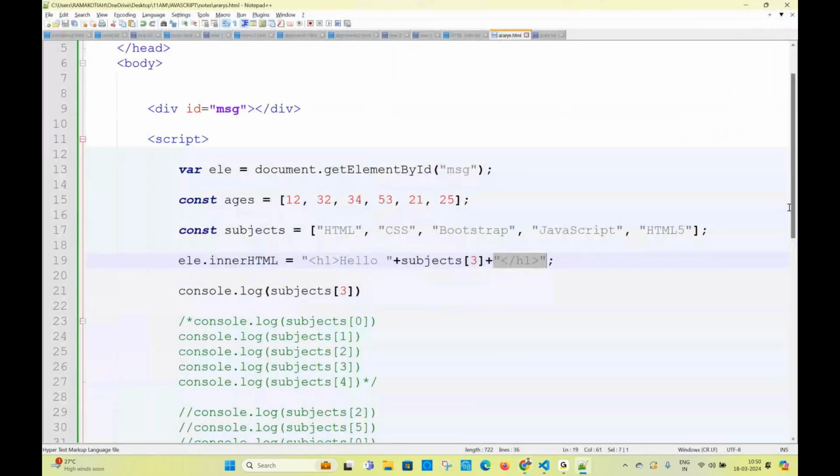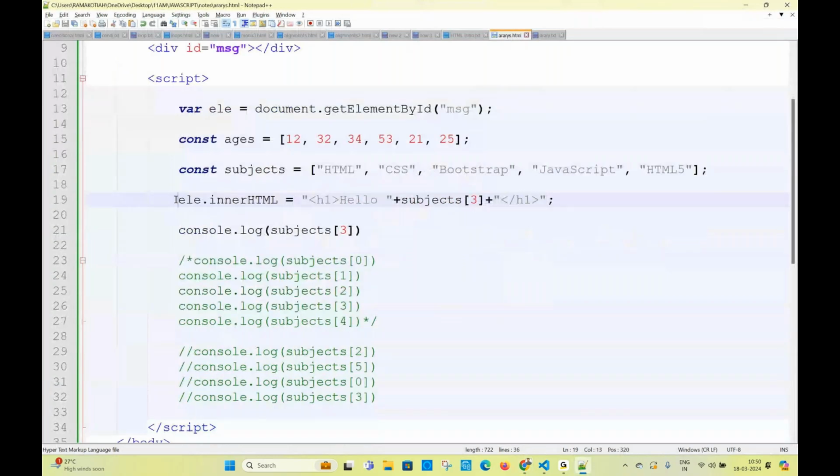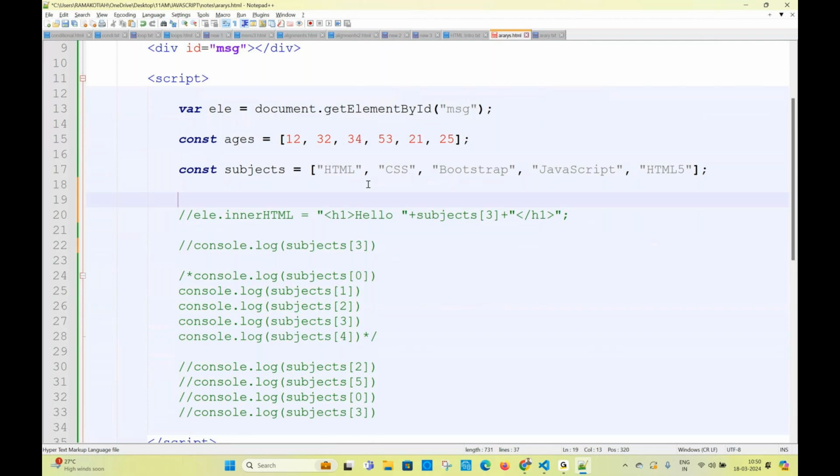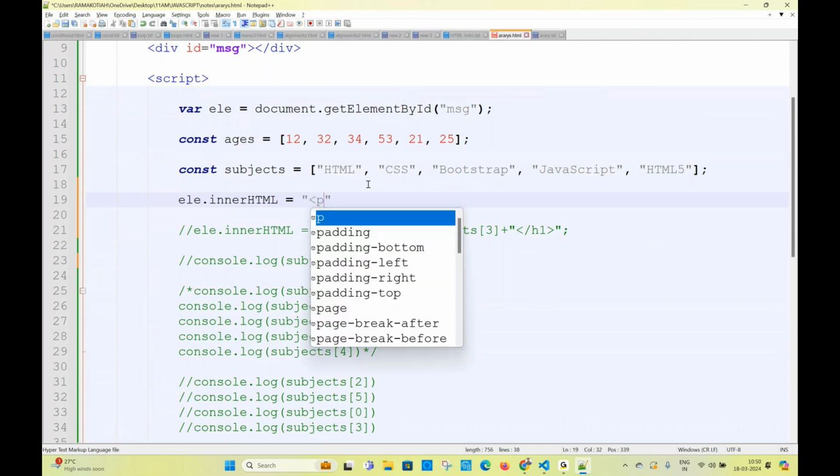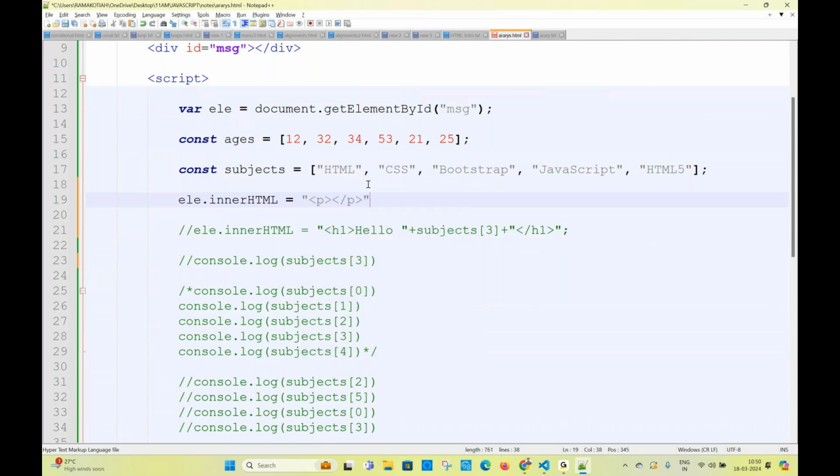Right, fine. Sir, I'm commenting this out again. I'm writing one more way. Try to watch it carefully. What I want to write: ele dot inner HTML is equal to, I'm taking a para tag open and close. All of you watch it carefully. So concatenation, subjects of 0.